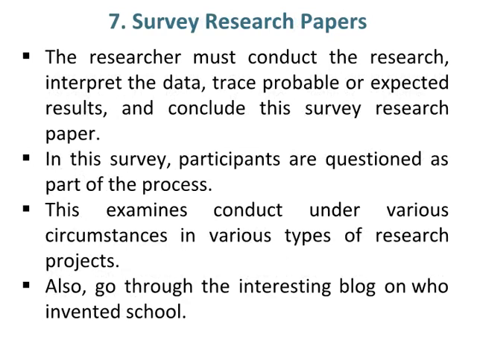Number 7 type of research paper is survey research papers. The researcher must conduct the research, interpret the data, trace probable or expected results, and conclude this survey research paper. In this survey, participants are questioned as part of the process. This examines conduct under various circumstances in various types of research projects. Also, go through the interesting blog on who invented school.